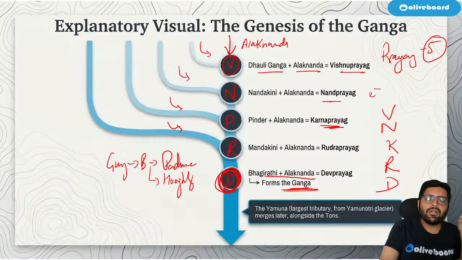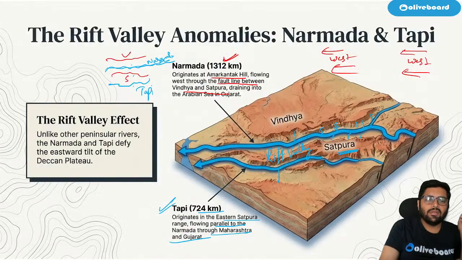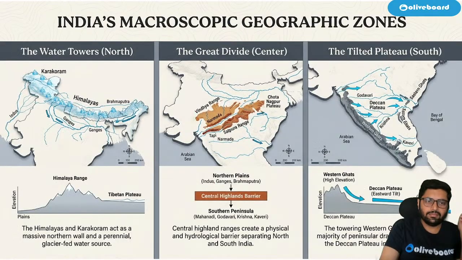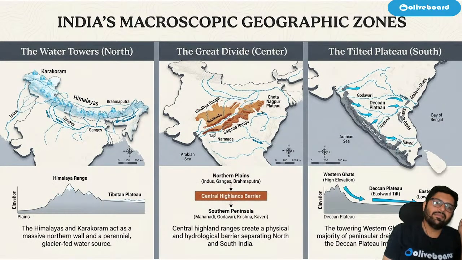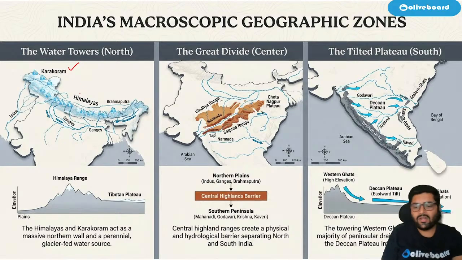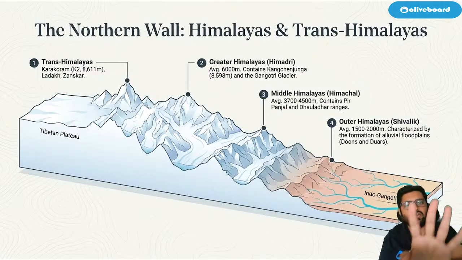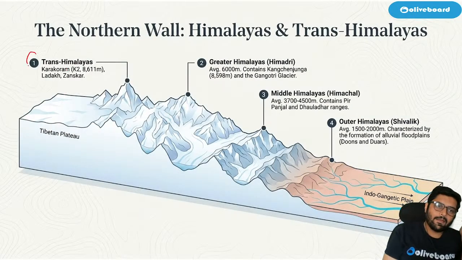Okay. So now coming to mountain ranges. So we have Karakoram. When we talk about mountain ranges, let us classify it into four parts. First, we have Trans Himalayas.